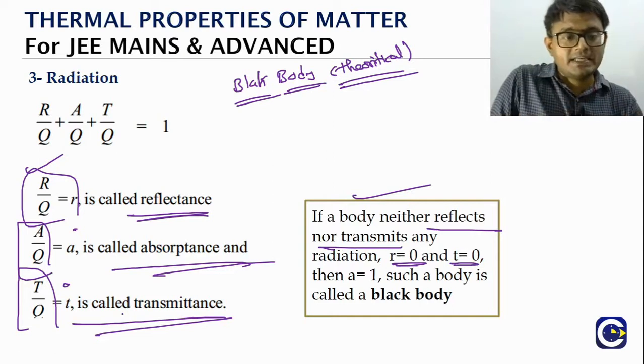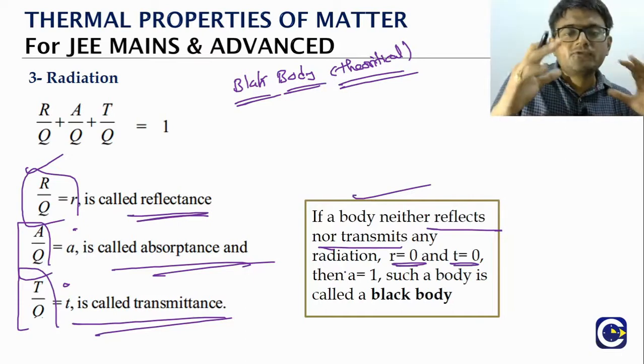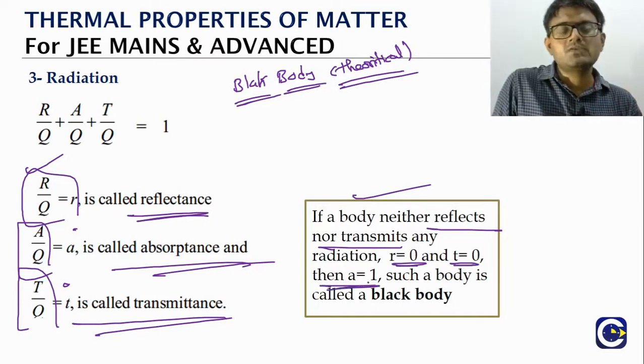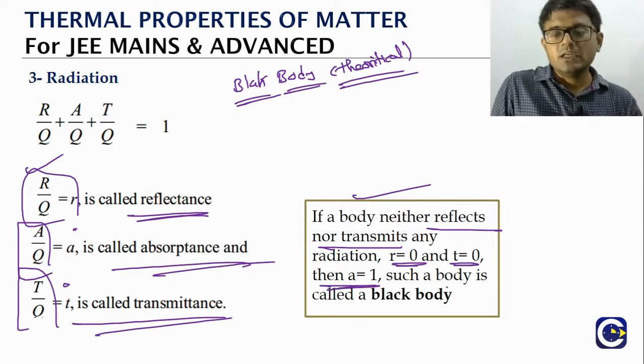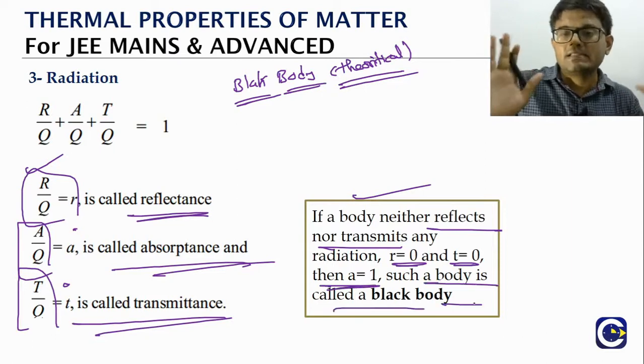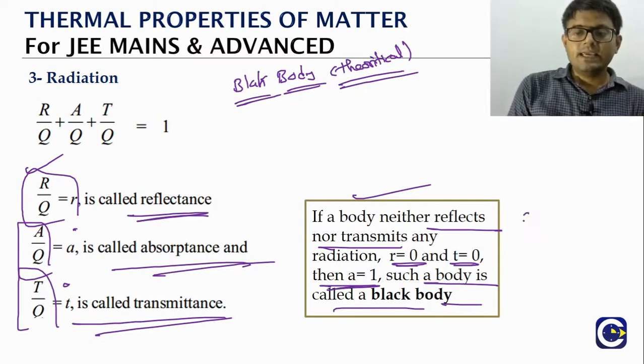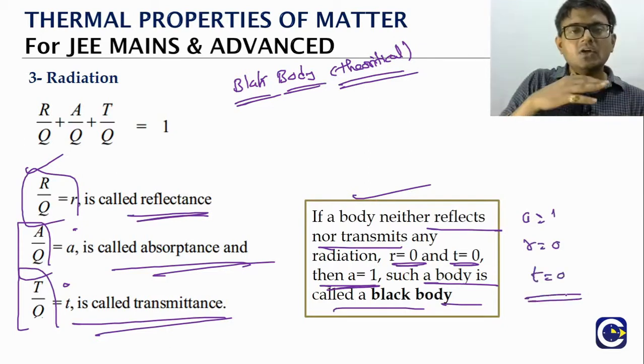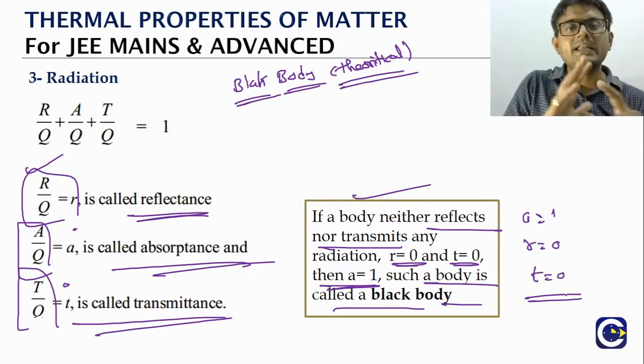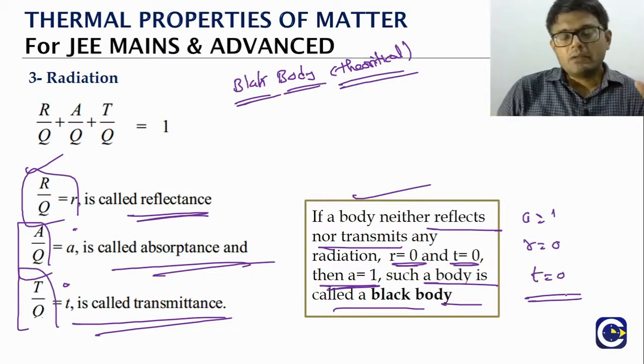Small r 0, small t 0, which means what? It will only be absorbing all the heat that is falling on it, meaning the absorptance value will be equal to what? 1. Such a body is what we will be calling the black body. So what is a black body? It will have A equal to 1, R equal to 0, and T equal to 0. No reflection, no transmission, just complete absorption. That is the black body.